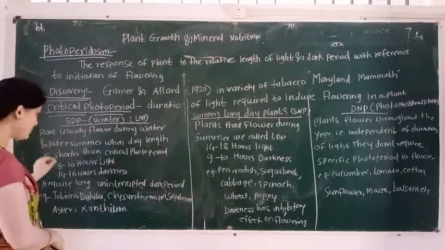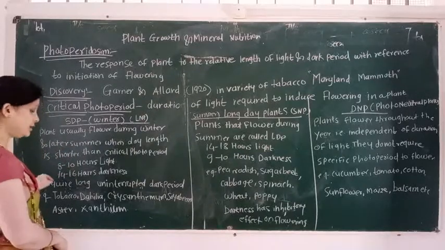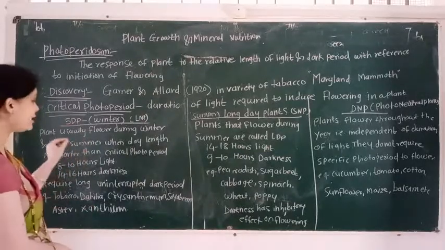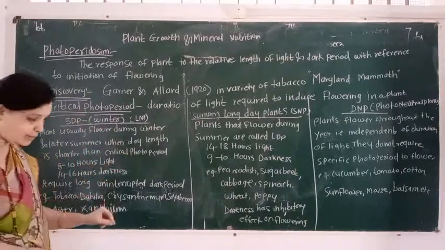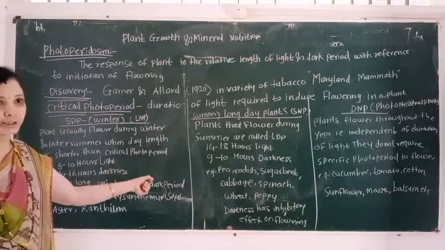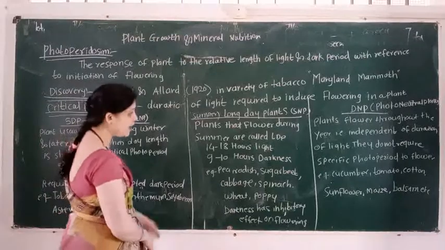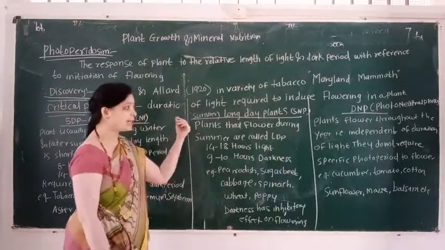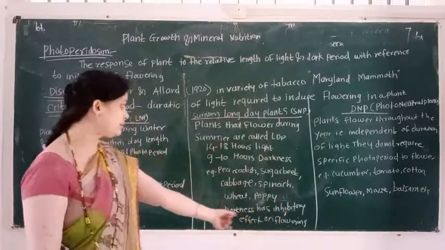So remember this point, SDP require generally 8 to 10 hours of light for inducing flowering, and 14 to 16 hours of darkness for inducing flowering. Then second type is long day plant. The plants that flower during summer are called long day plants.